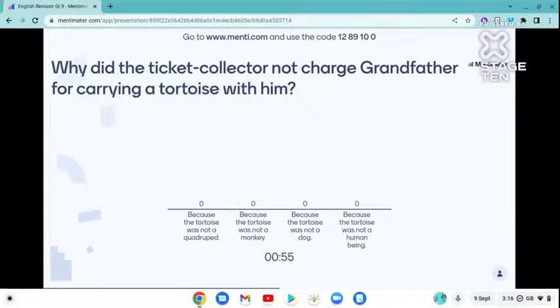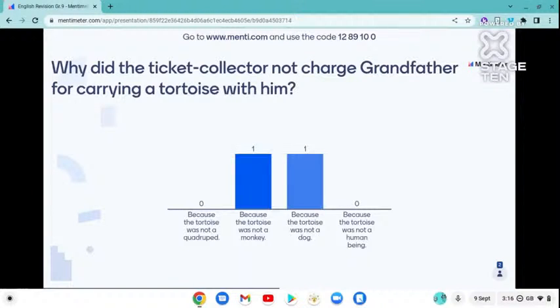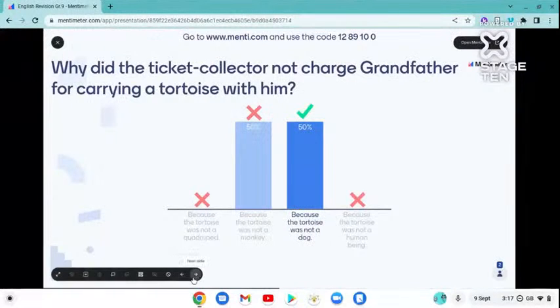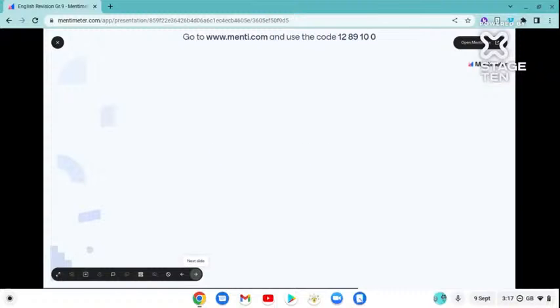Everyone has voted, and the correct answer is because the tortoise was not a dog. He said that dogs would be charged, and he considered that Toto is a dog, so he applied a charge on him. Now going to the next one.